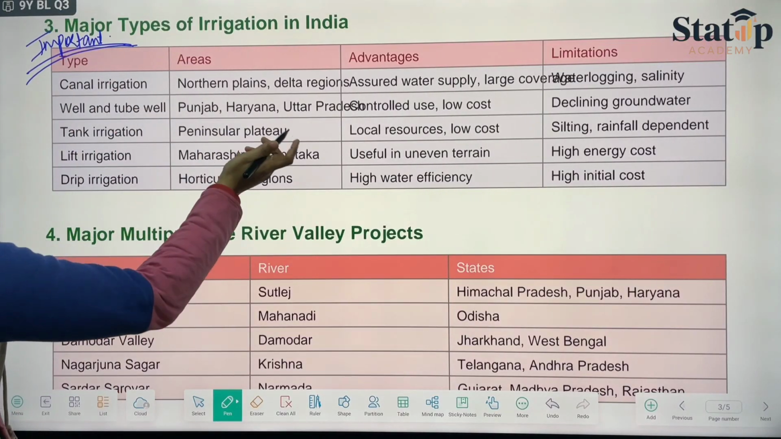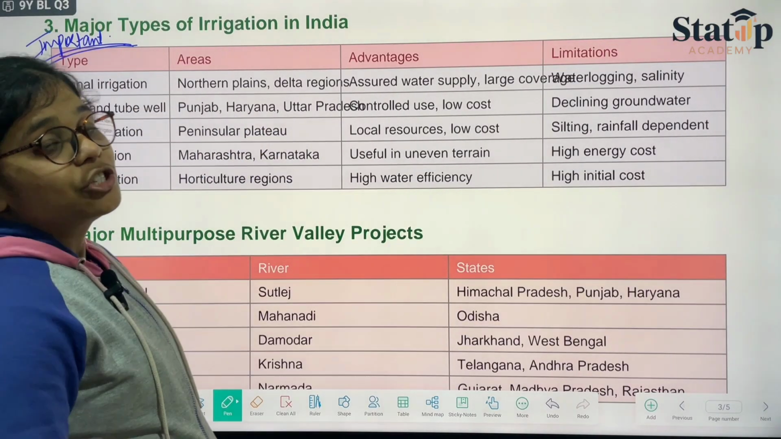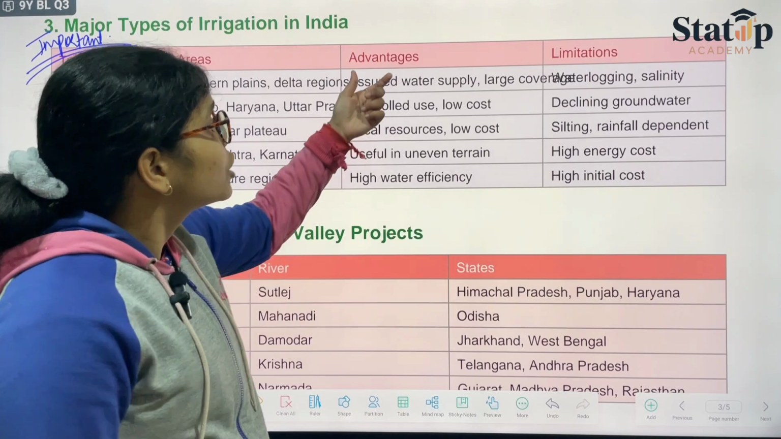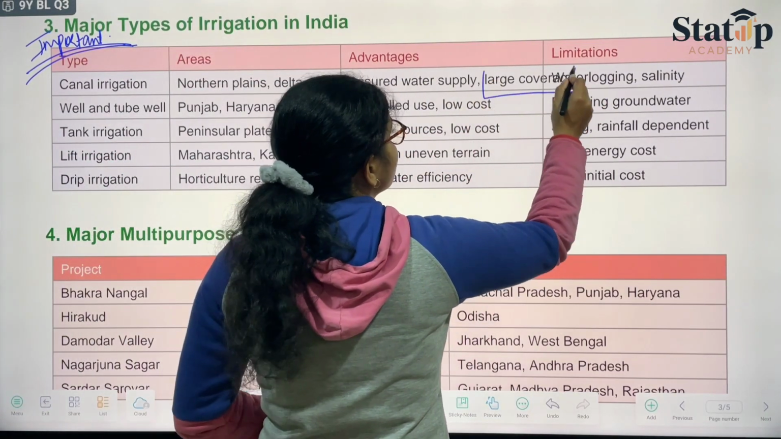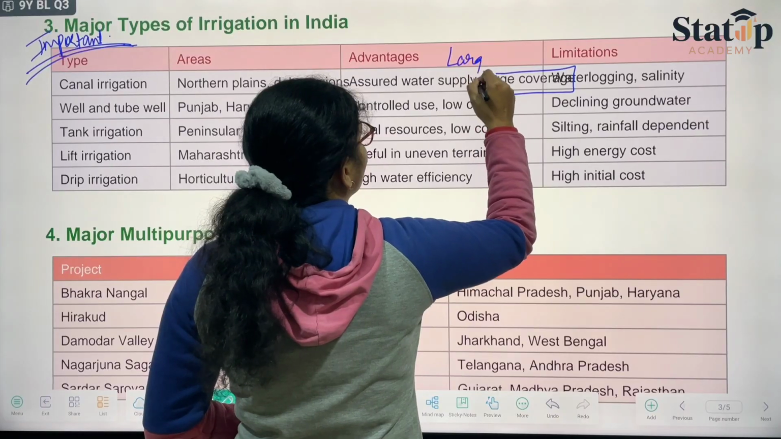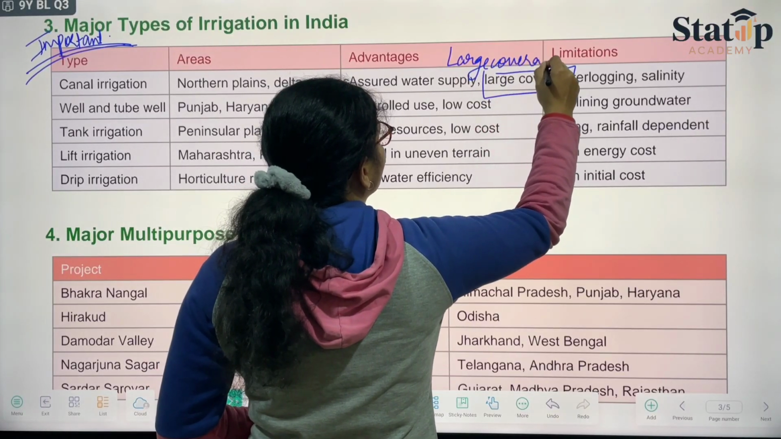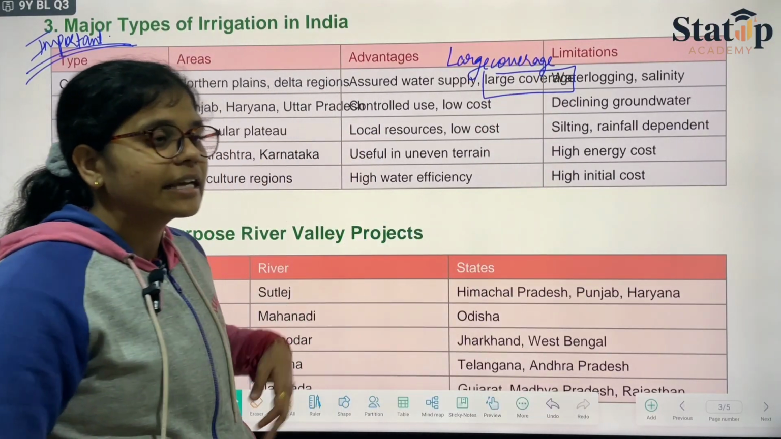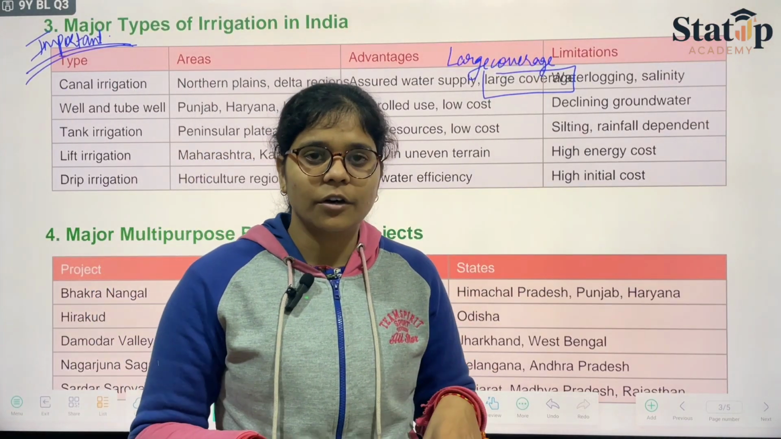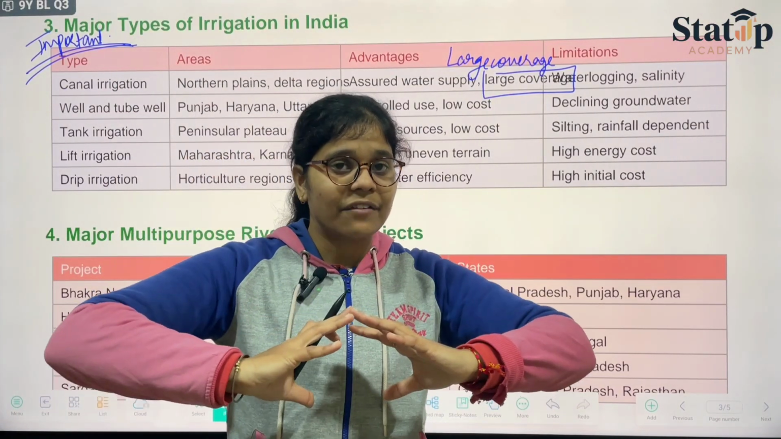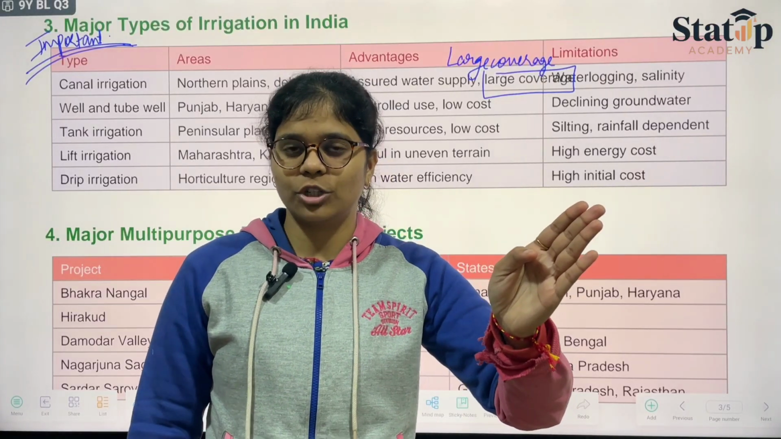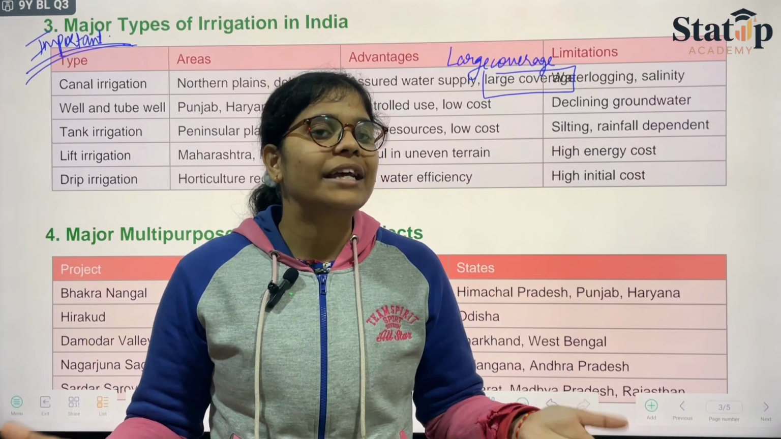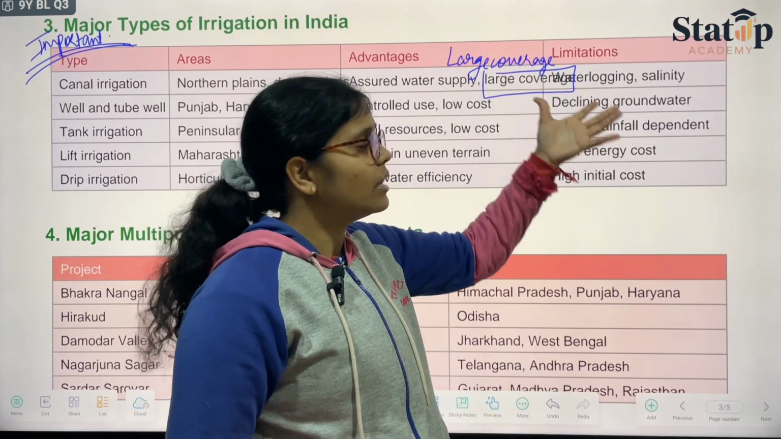Canal irrigation is one major type, and it is mostly seen in the northern plains or deltaic regions. It gives assured water supply and large coverage, you can mention it as large coverage. Since a canal is built after the consent of the government, the government takes a large point of view so that most of the people can make use of it. Therefore they say large coverage.